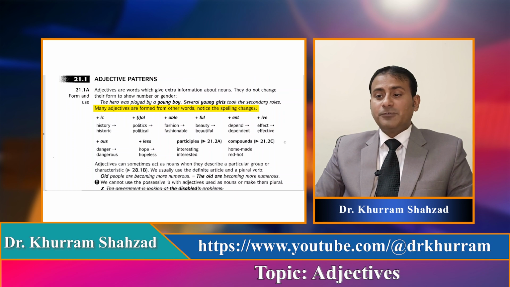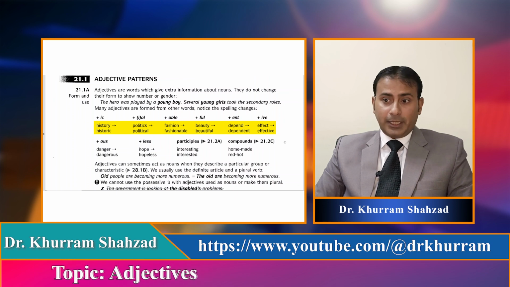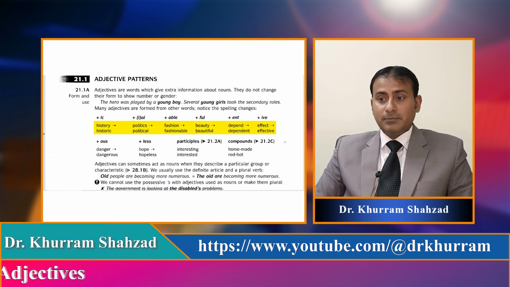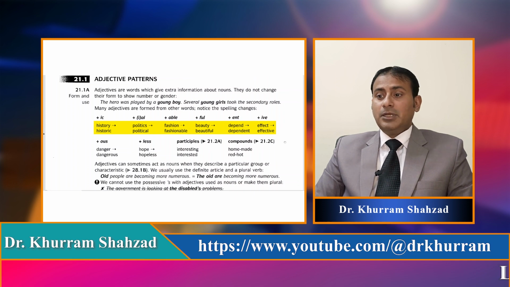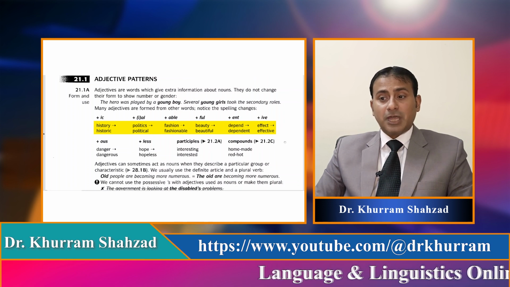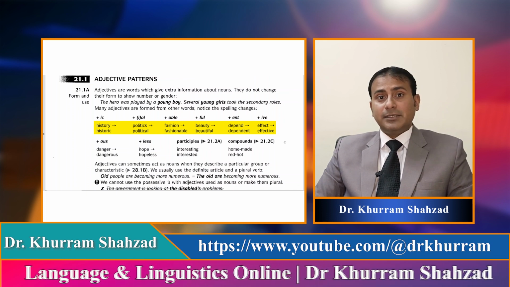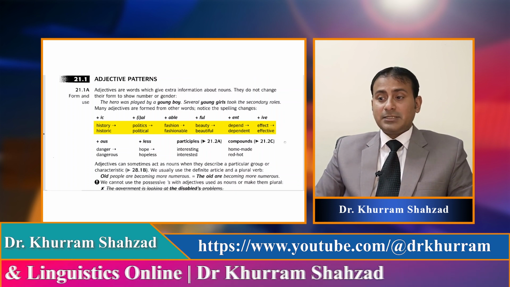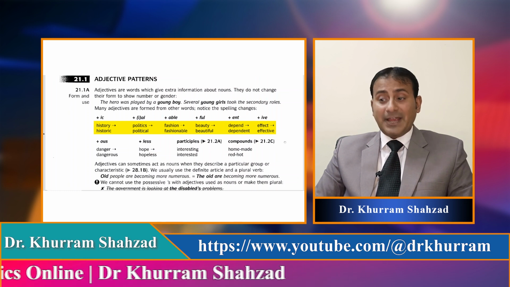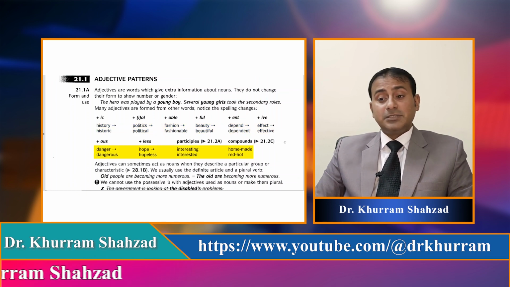Many adjectives are formed from other words. Notice the spelling change. History, historic. Politics, political. Fashion, fashionable. Beauty is noun, beautiful is adjective. Fashion is noun, fashionable is adjective. Depend, verb, dependent, adjective. Effect is noun and effective is adjective. Danger, dangerous. Dangerous is adjective. Hope, noun. Hopeless is adjective.